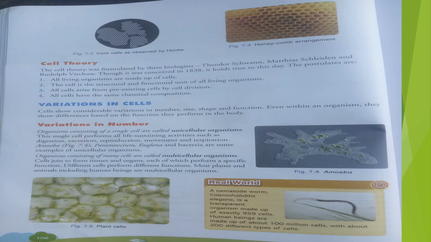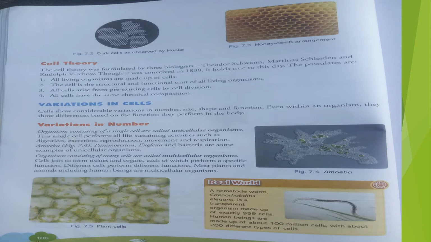So cell theory was formulated by three biologists: Theodor Schwann, Matthias Schleiden, and Rudolf Virchow. Though it was conceived in 1838, it holds true to this day.